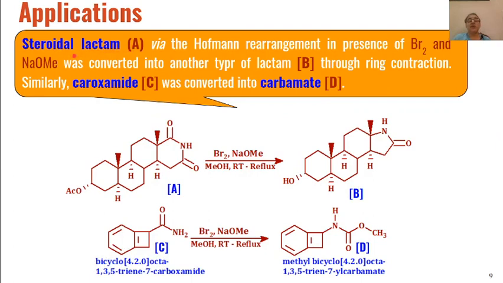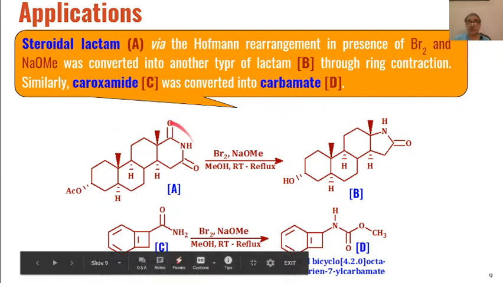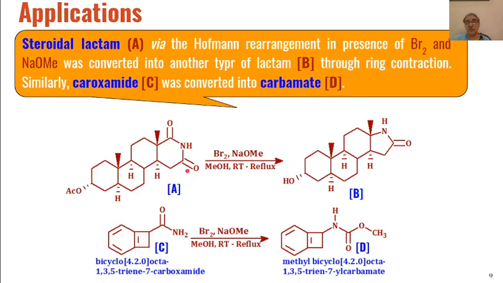Similarly, the Hofmann rearrangement can be extended to steroids also. The steroidal lactam, this one, you can see, can undergo a ring contraction reaction. This 6-membered lactam derivative can be converted into a 5-membered lactam derivative, and here in place of sodium or potassium hydroxide we are using sodium alkoxides as the bases.